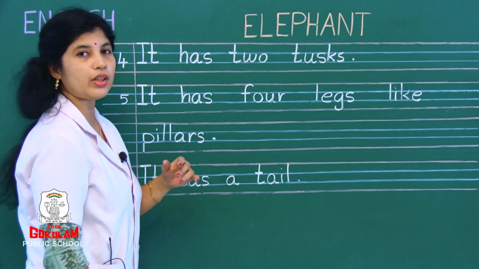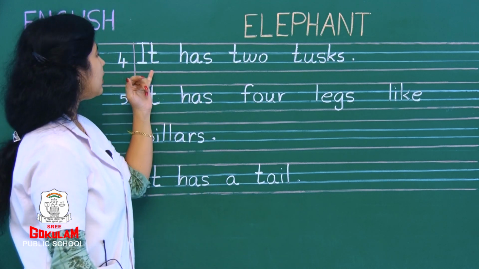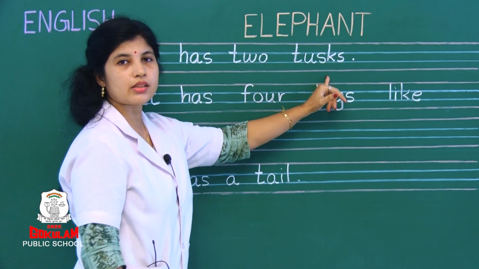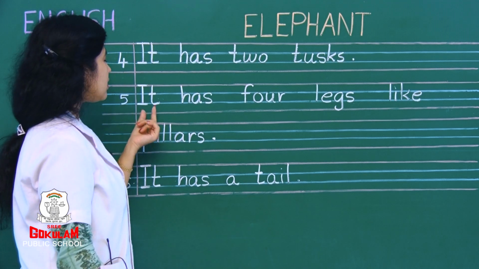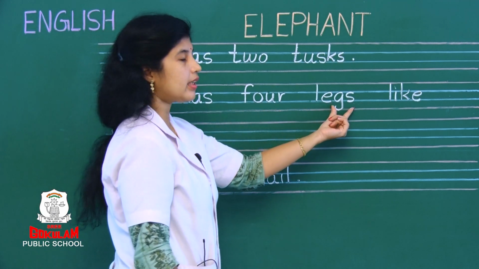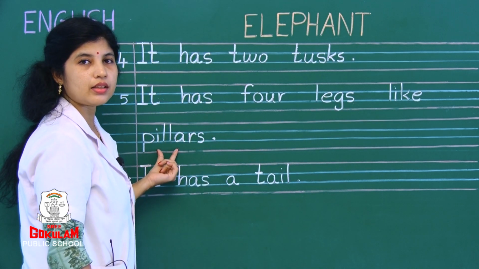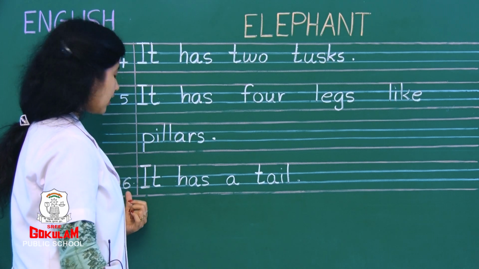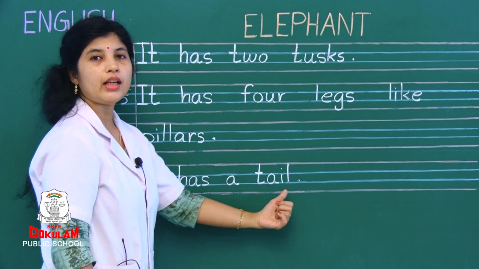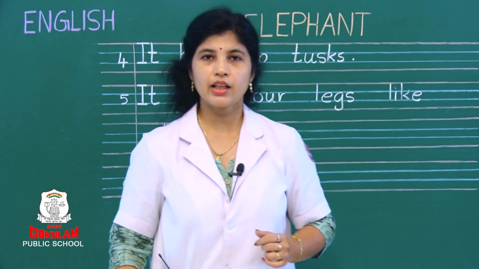Now today what did we write? What sentences did we write? Look here, fourth sentence. It has two tusks. Next sentence is, it has four legs like pillars. Right children? And the next sentence and the last sentence is, it has a tail. Did you get it? Did everyone understand?